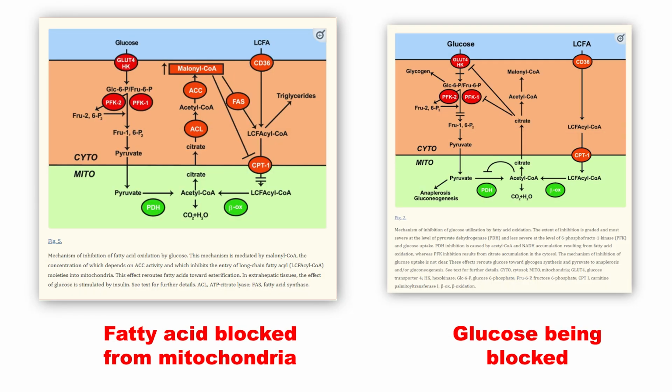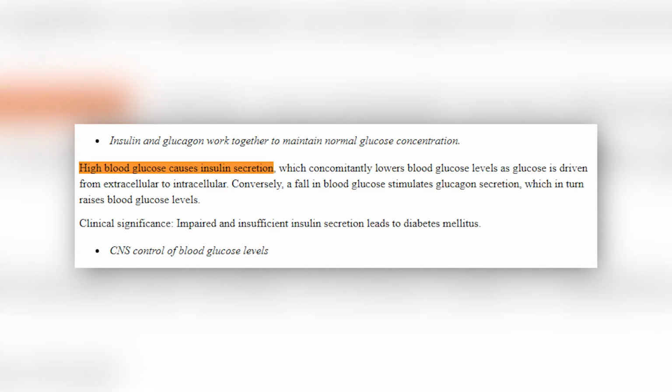Well, when we mix the meat and the potatoes, what ends up happening is the cell will block both out, and it will block the fatty acid out of the mitochondria, and it will block the glucose out of the cell. Now, when it is out of the cell, yes, you might have guessed it, that means there are very, very high levels of insulin about, because all the glucose is being prevented from entering. And that's a big deal, because that is how you get your diabetes happening. It's from all of that glucose being locked out.